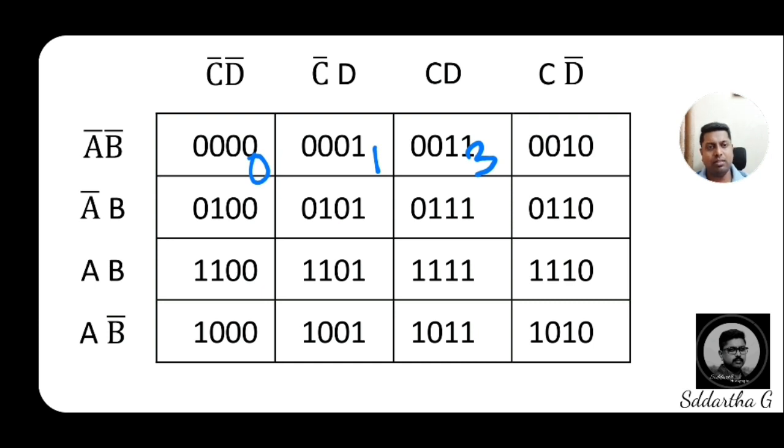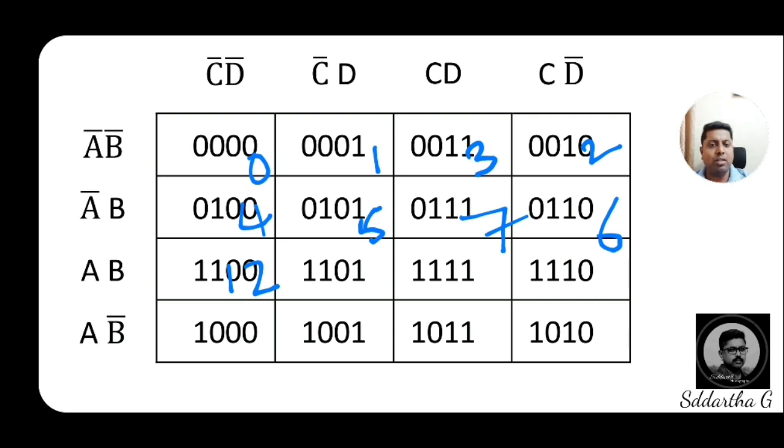0010 means 2. 0100 means 4. 0101 means 5. 0111 means 7. 0110 means 6. 1100 means, see here, weights 8, 4, 2, 1, so this is 12.